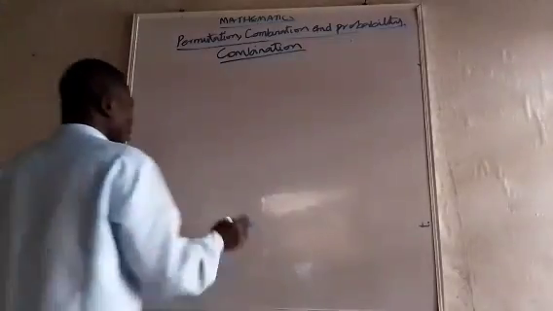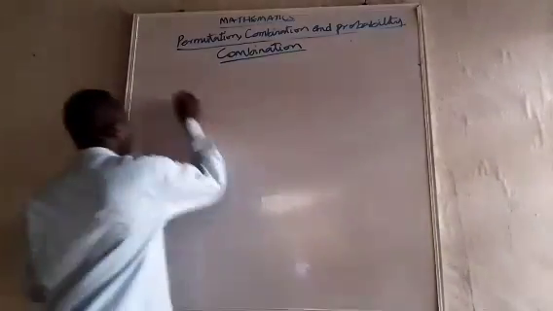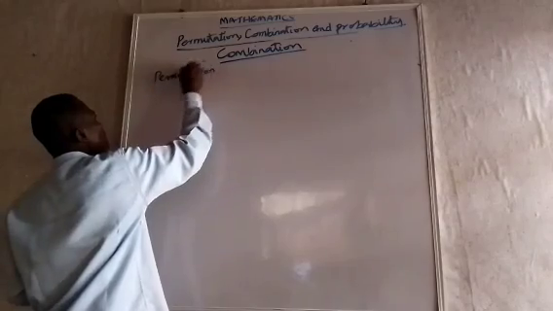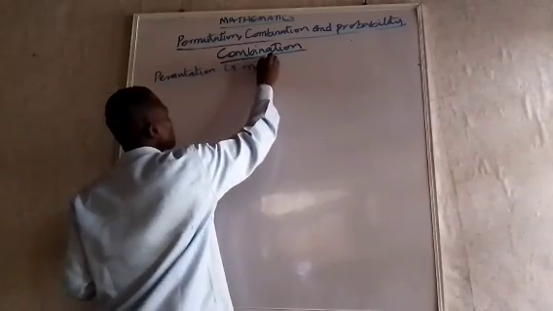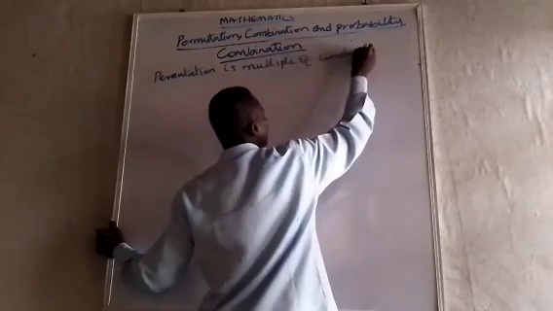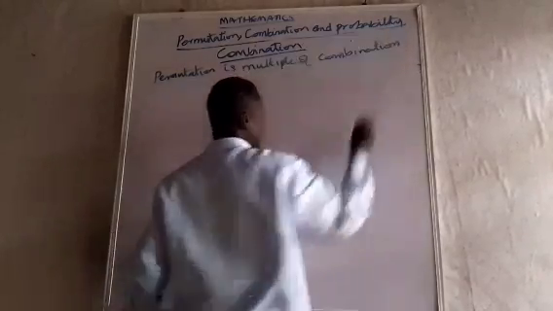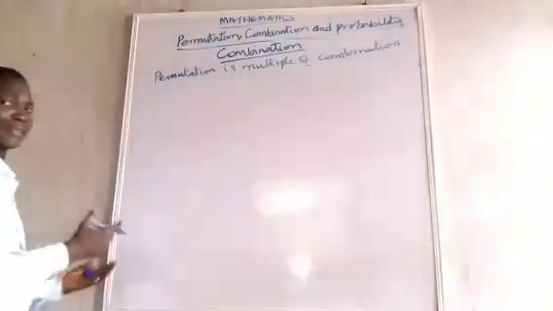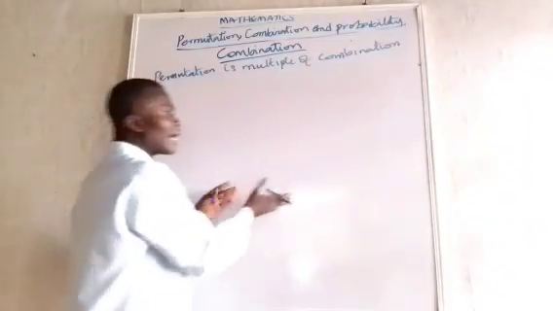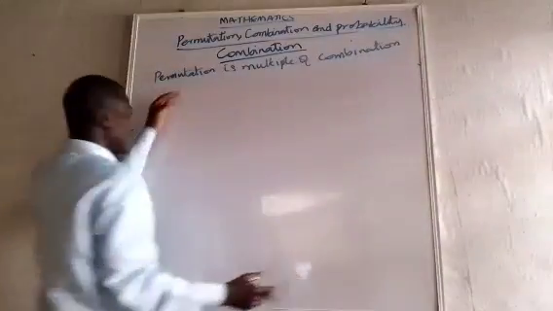As I was saying, permutation is a multiple of combination. I have told you that there might be the same selection or the same combination, but there will be different arrangements or different permutations that will be counted here.